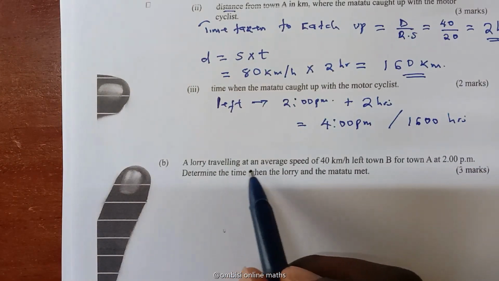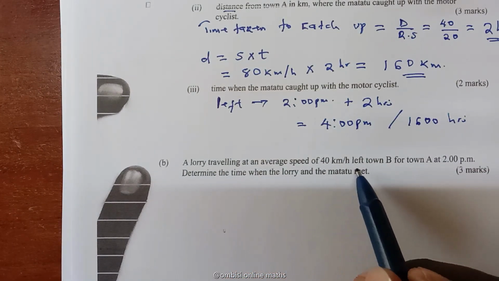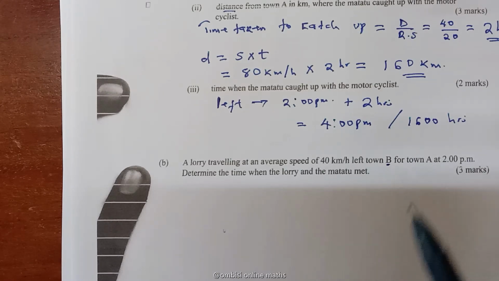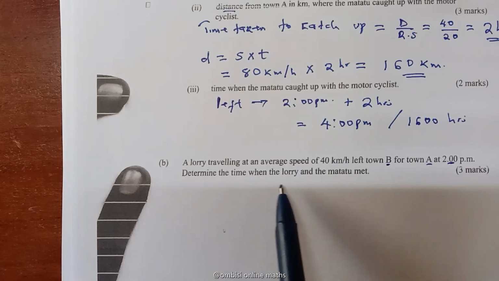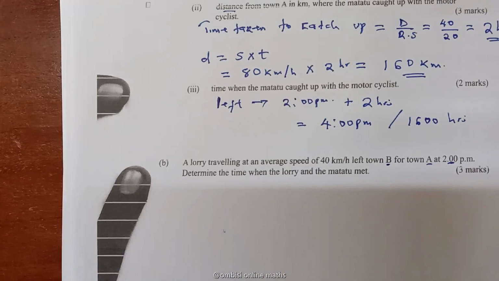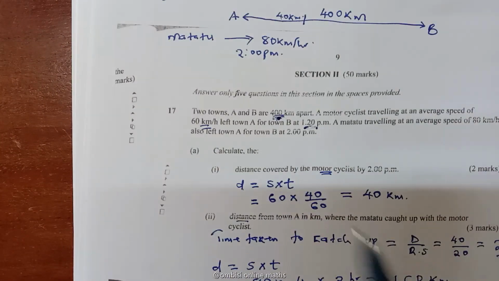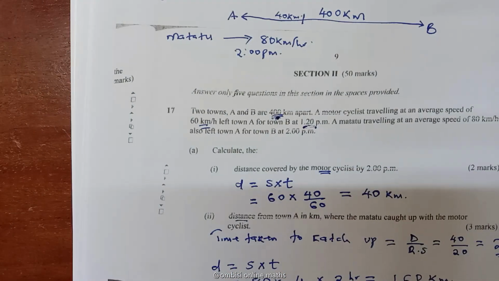Then part B of the question requires us to evaluate this information that says a lorry traveling at an average speed of 40 kilometers per hour left town B for town A at 2 p.m. So determine the time when the lorry and the matatu met. All of them left at exactly 2 p.m. The lorry left town B at 2 p.m. The matatu also left town A at 2 p.m., as we were informed up here.